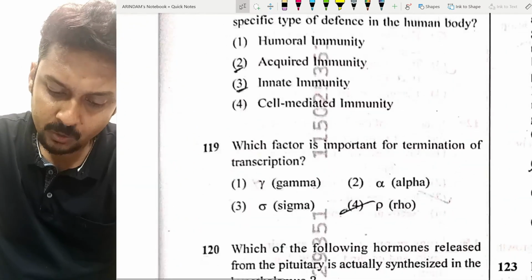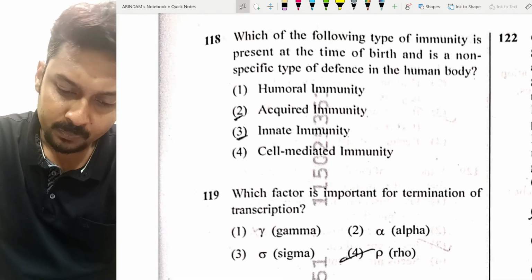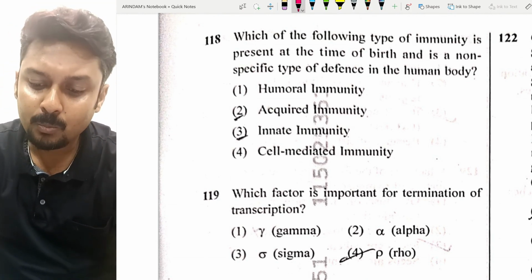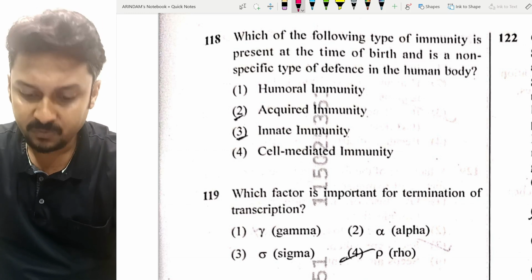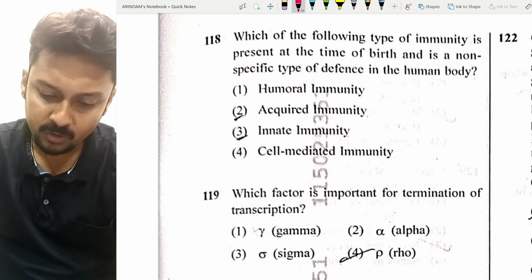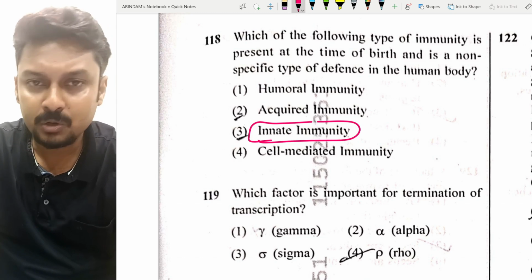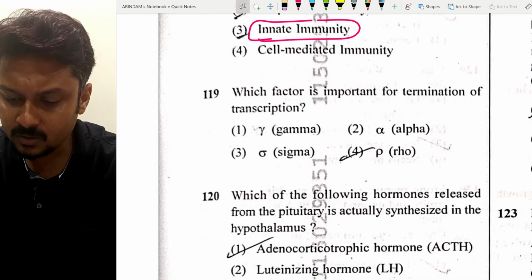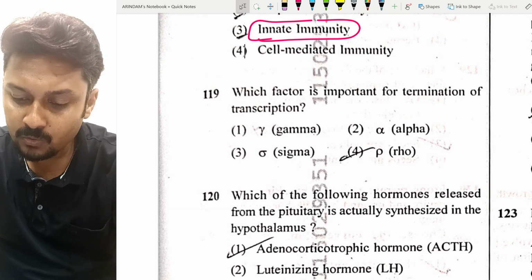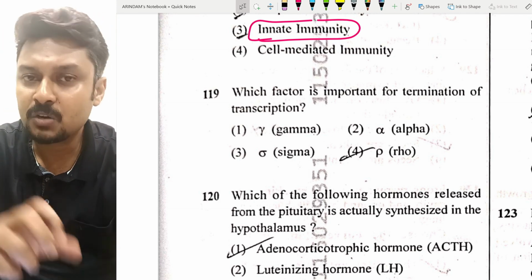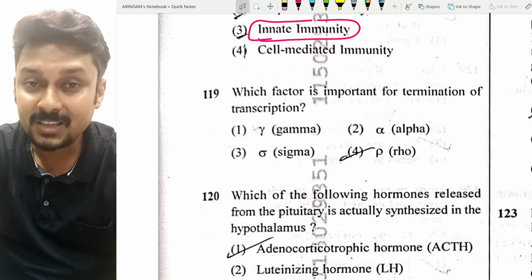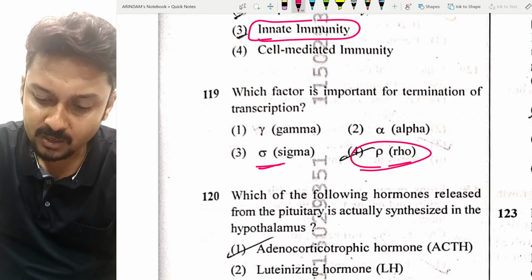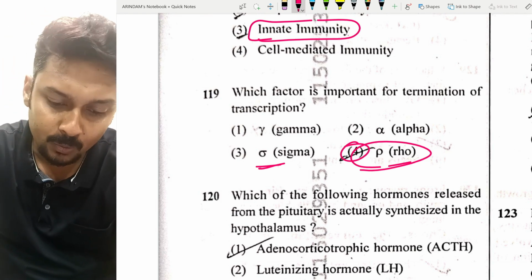Now question number 118 came from the immunity, health and disease portion. Which of the following types of immunity present at the time of birth is a non-specific type of defense in the human body? Very easy. That is innate immunity. We know it's a non-specific immunity. The next question came from the molecular basis of inheritance, from transcription. Which factor is important for the termination of transcription? We know the initiation factor for transcription is the sigma factor, and the rho factor is the termination factor. So option number 4 is correct for question number 119.